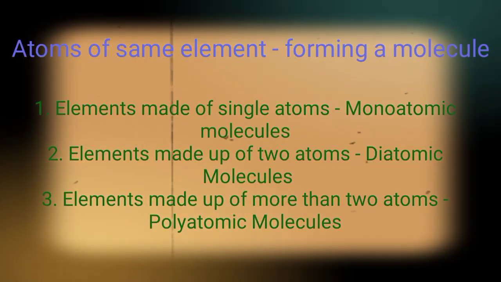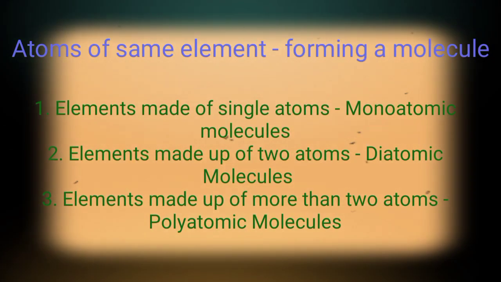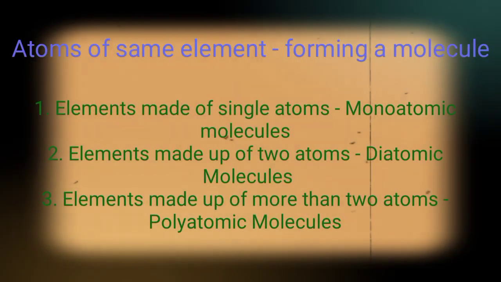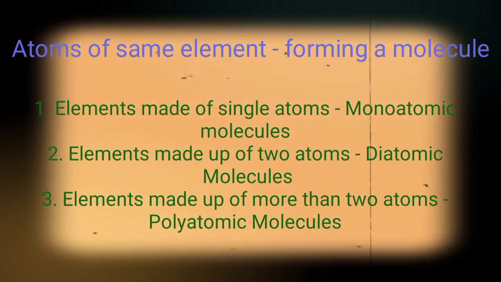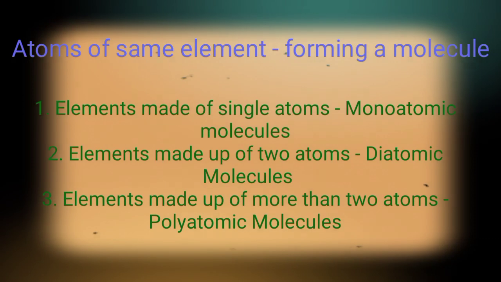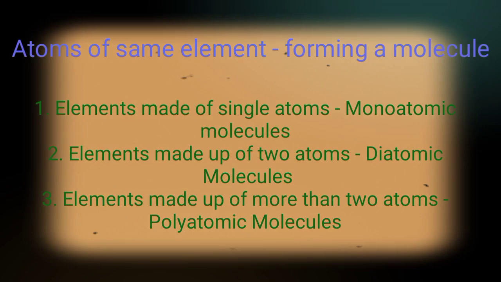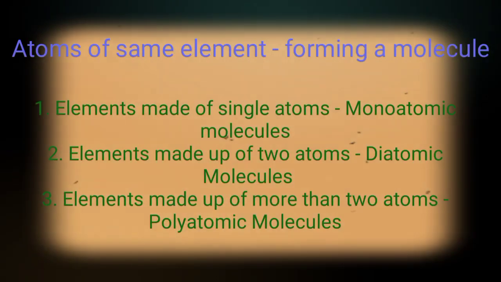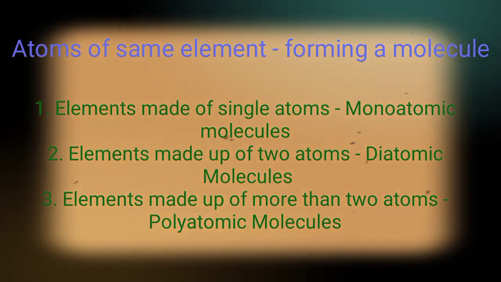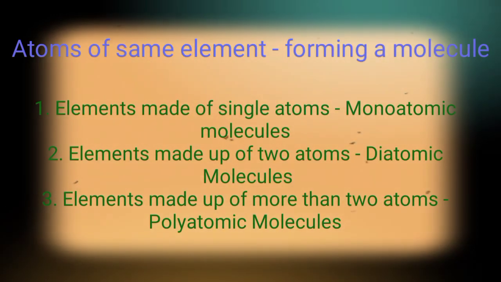Now we will see atoms of the same element forming a molecule. Elements made up of single atoms are called monoatomic molecules, like helium. Second, elements made up of two atoms, okay. When two atoms combine to form an element, it is called a diatomic molecule. Example is oxygen. We write oxygen as O2, so it is a diatomic molecule. Elements made up of more than two atoms are called polyatomic molecules, like ozone and phosphorus. So now you are clear about atoms of the same element forming a molecule, okay.